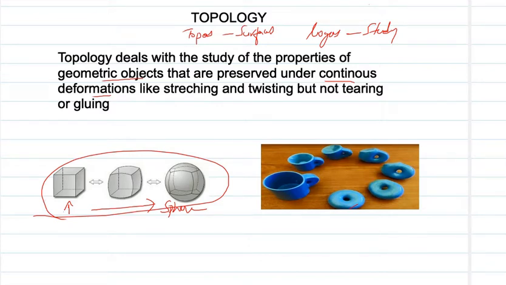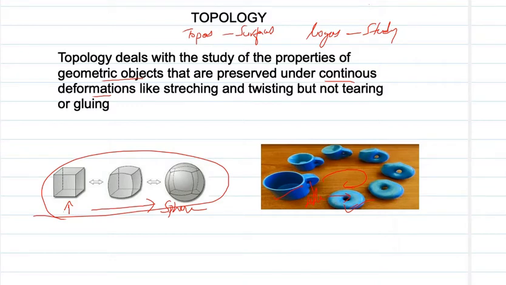And another example is a donut and a cup. This cup can be continuously deformed to form a donut by making some necessary stretching or twisting or shrinking, etc. So we say that this coffee cup and this donut are topologically equivalent. You can see that there is a hole inside this cup as well as a hole inside the donut.